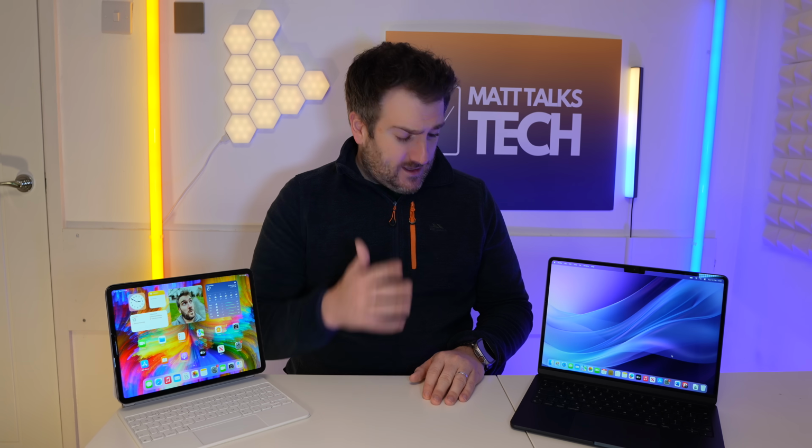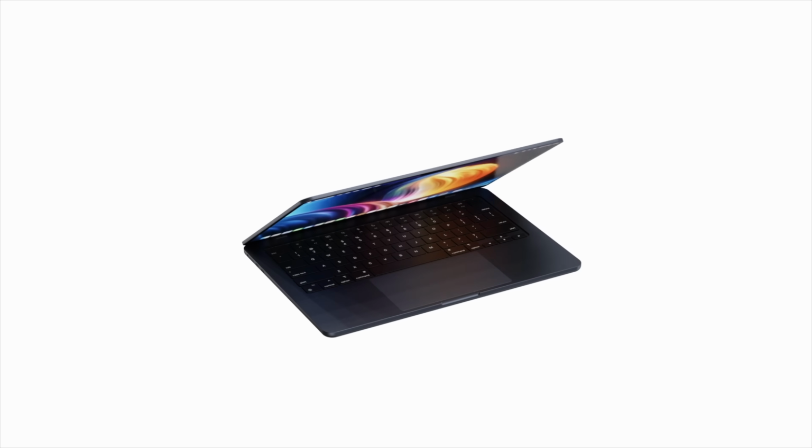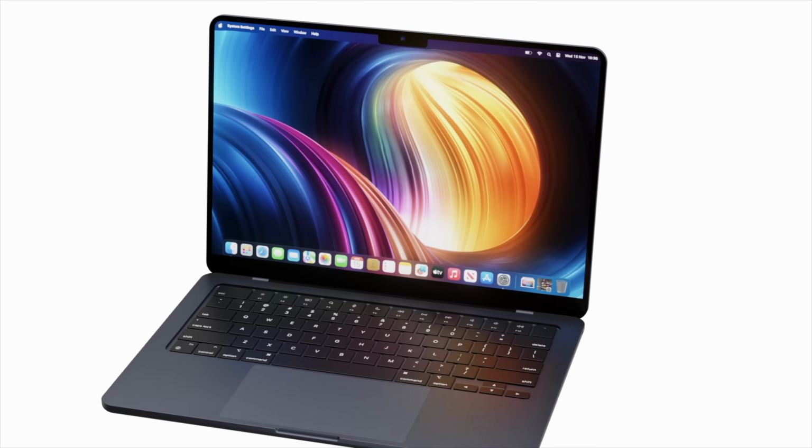Probably the battery life is going to be the same, and obviously the MacBook Air is going to be getting that new M3 chipset, and it will probably still be only getting 8GB of RAM as the starter amount, because at the end of the day, this is the introduction MacBook out there, so don't expect any increases or change on anything like that for this model. And it's the same with the 15-inch MacBook Air too.